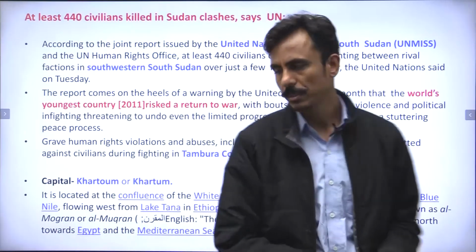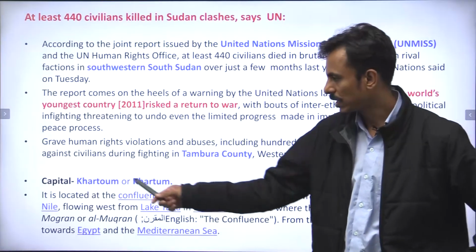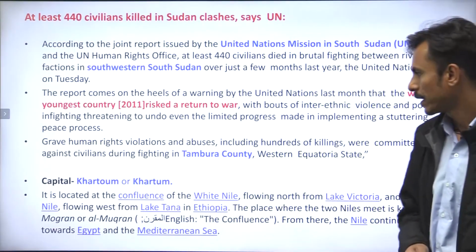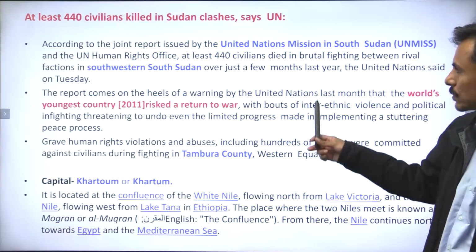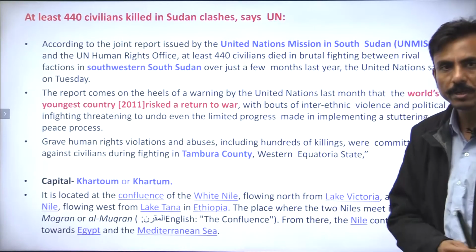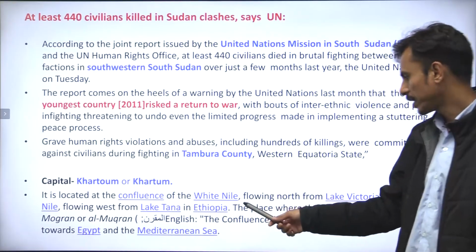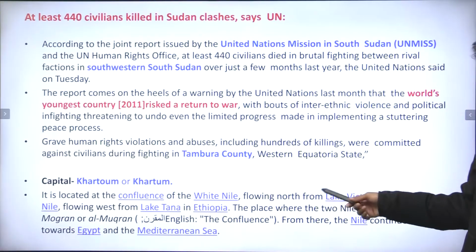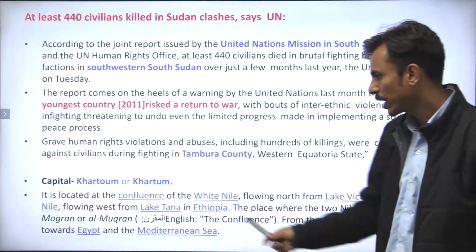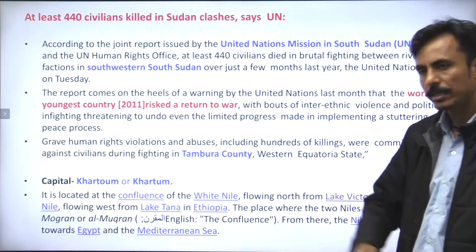Guys, as far as its capital is concerned, the capital of South Sudan is Khartoum, right? And it is located at the confluence of two tributaries of the Nile, that is the White Nile, which flows north from Lake Victoria, and the Blue Nile, which flows from Lake Tana in Ethiopia, right?